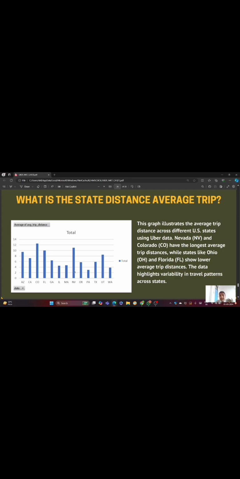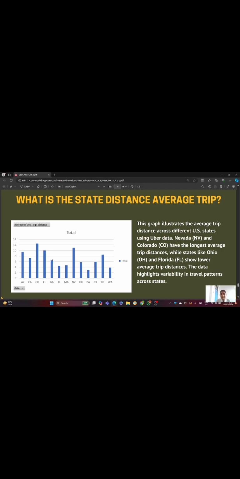It highlights the variability in travel patterns and suggests that geographical, urban, and socio-cultural factors play a significant role in determining the average trip distance in each state. So this is the conclusion, according to me.